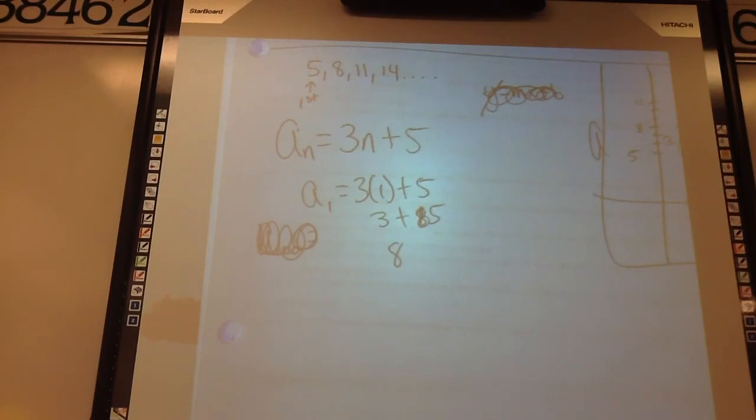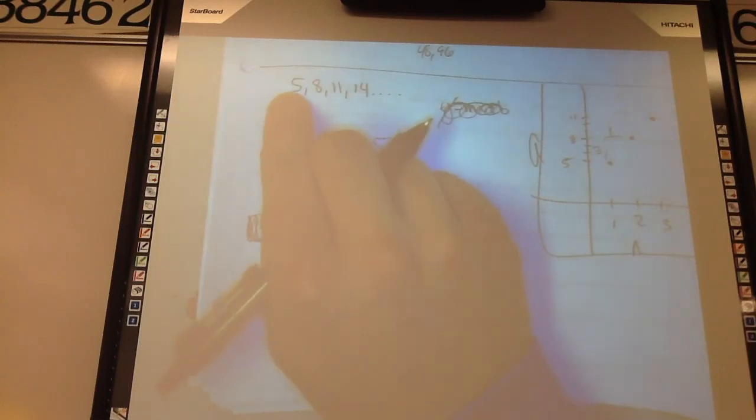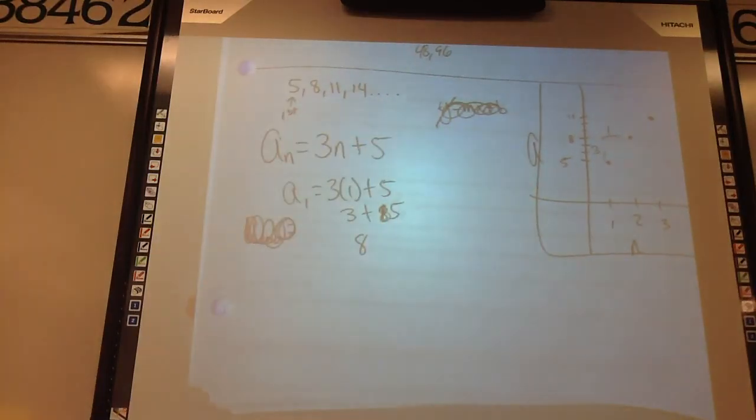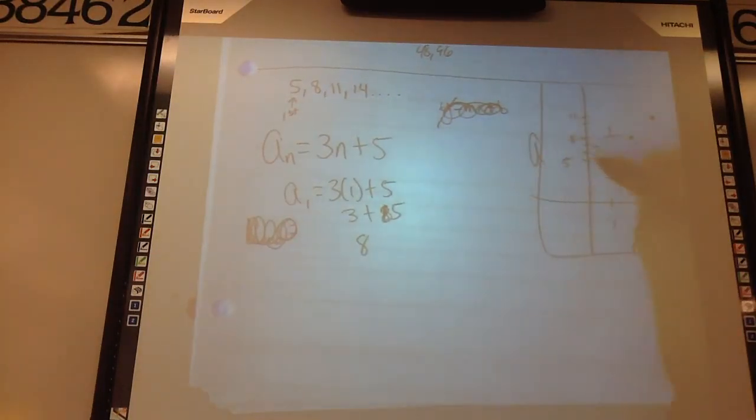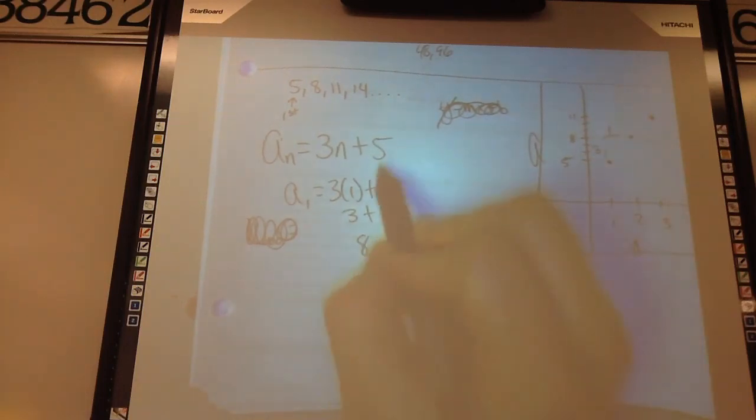Do you have to start at 3? It gives you the second number. Yeah, the first term is not where you started. It's not the y-intercept. So this part right here